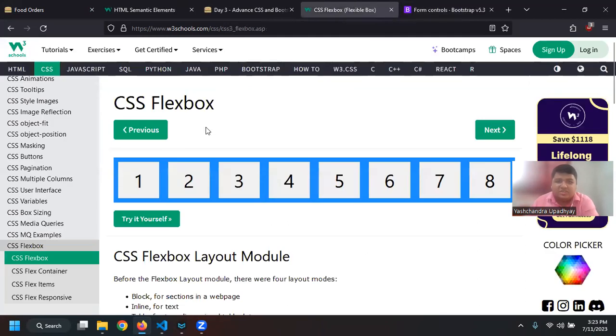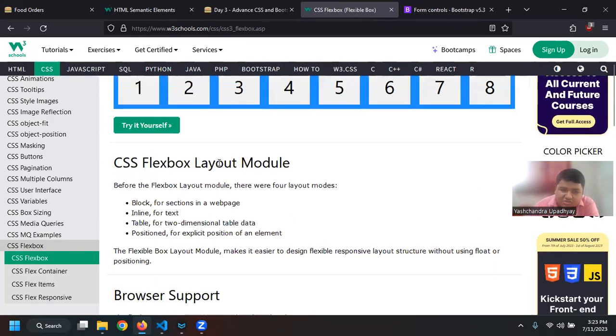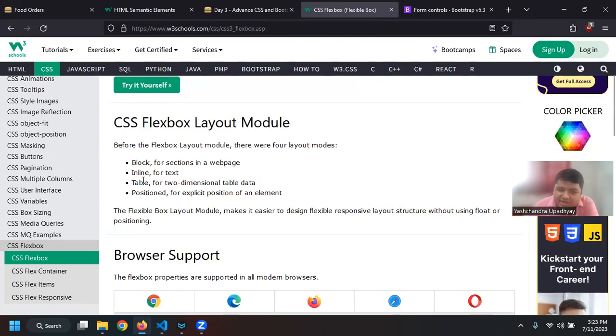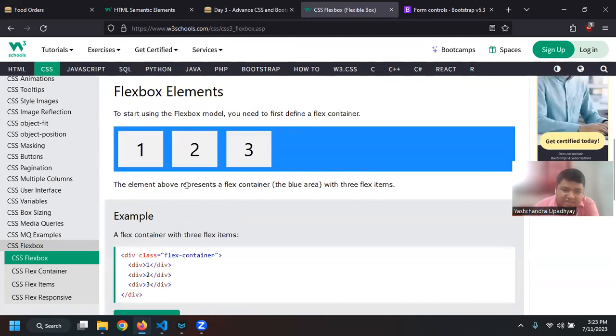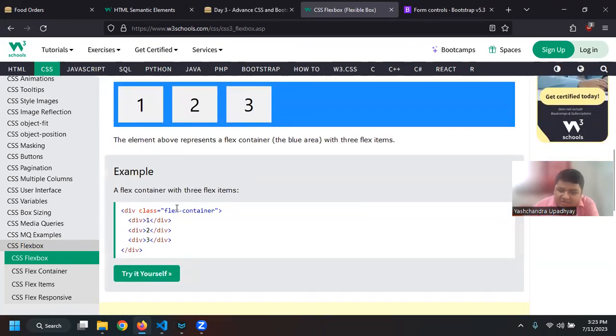So what I'm using is something called CSS Flexbox. Besides block, inline, table and position, if I have a flex container, first I have to add it in a container. That container will work as the Flexbox, and any Flexbox properties will only work in the flex container or the child elements of that container, right?